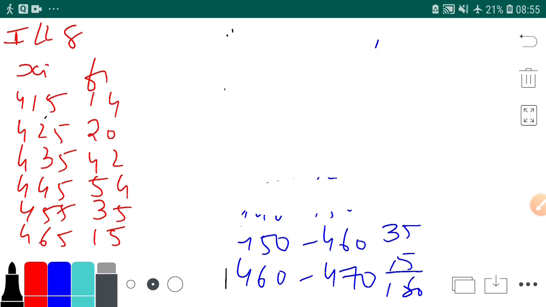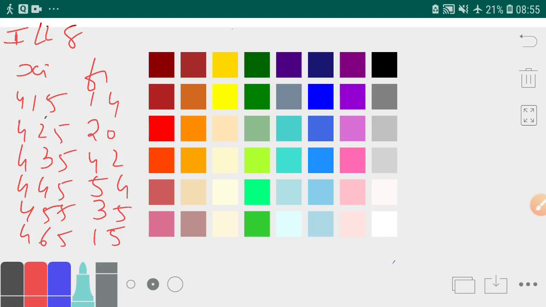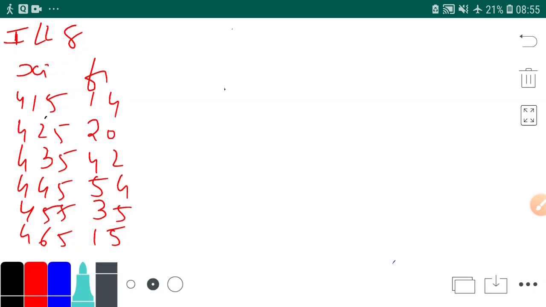Now we'll be solving the equation. Now your sum is like fi xi is given. How will I solve it? I'll be finding fi into xi. So it's 415 into 14 basically, it will be 5810.